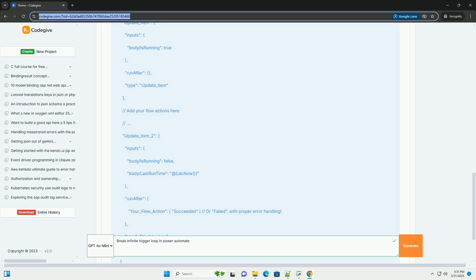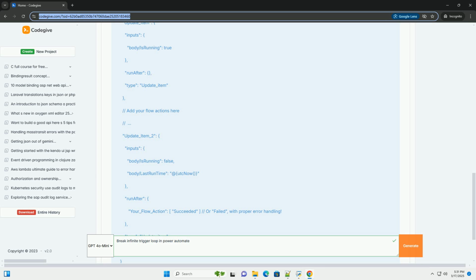Preventing infinite trigger loops, proactive strategies. Prevention is always better than cure. Implementing the following strategies during flow development can significantly reduce the risk of creating infinite loops. 1. Careful trigger selection and filtering. Choose the right trigger. Consider alternative triggers that might be less prone to looping. For example, instead of triggering on every item modification, trigger on a specific column change.